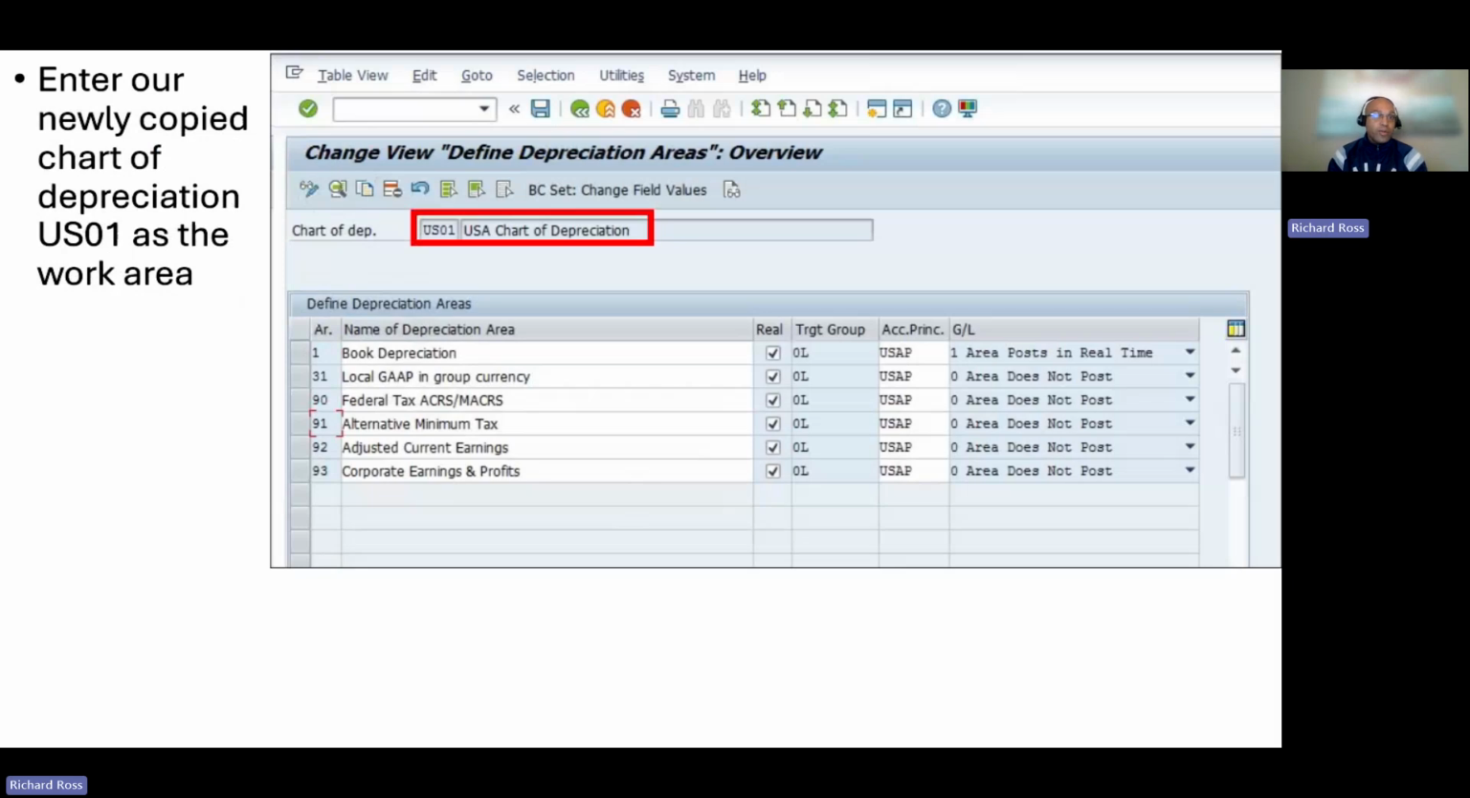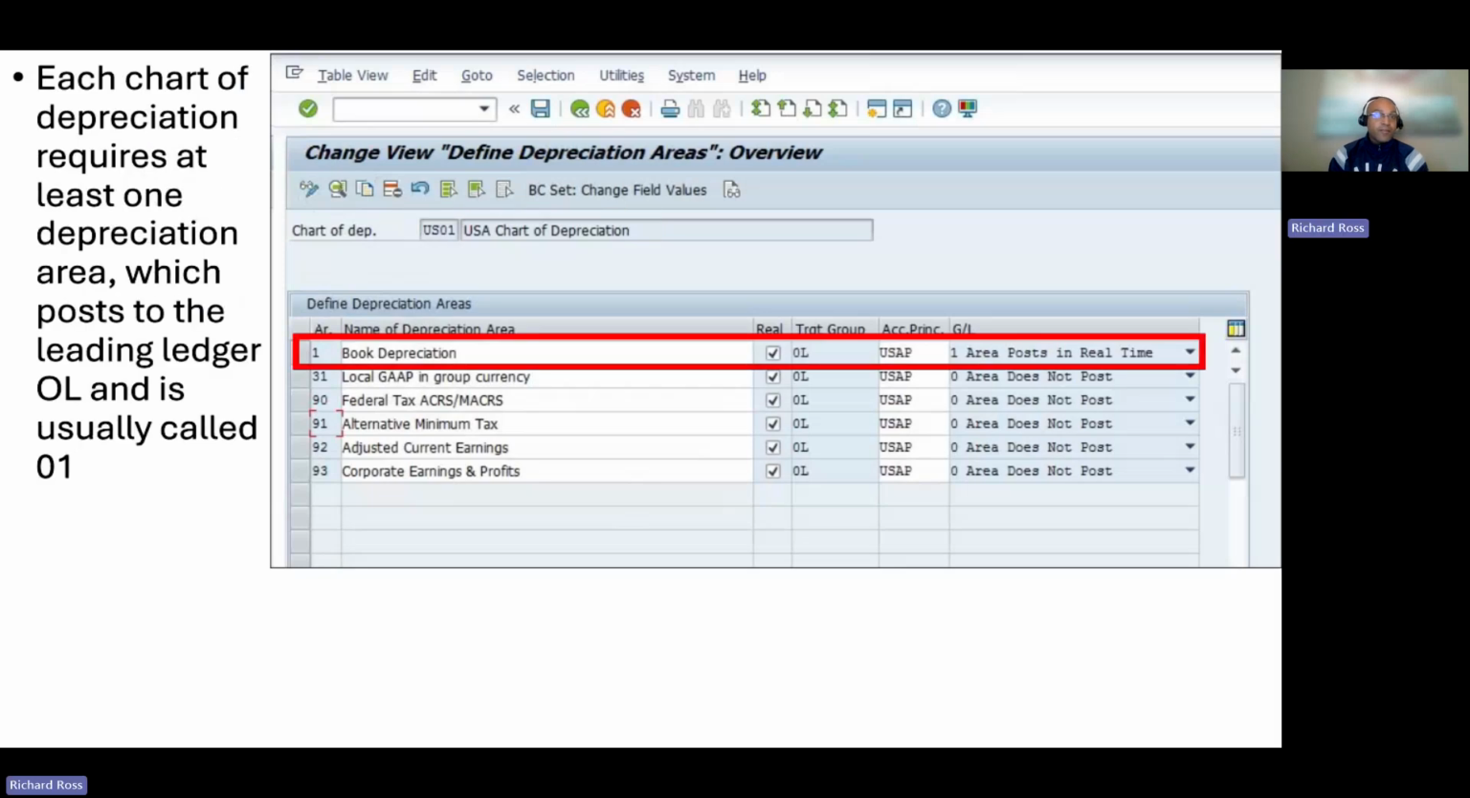Enter our newly copied chart of depreciation US01 as the work area. You'll likely be prompted this when you first enter this screen. Each chart of depreciation requires at least one depreciation area, which posts to the leading ledger, 0L, and is usually called 01.